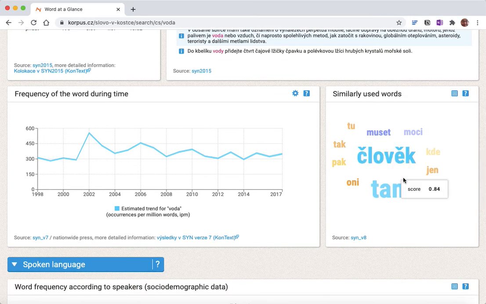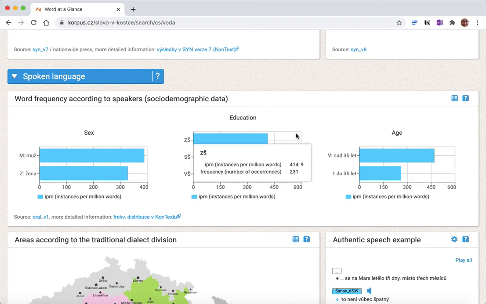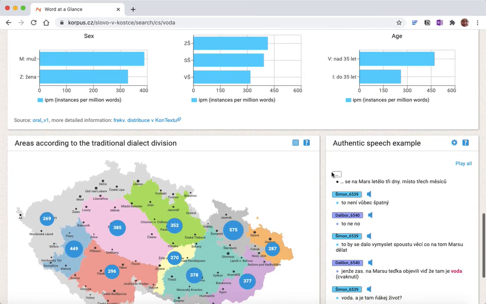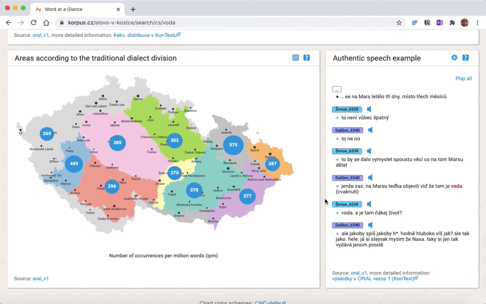Now, one more thing that I'm going to get on this page is some examples from spoken language. So if I scroll down, I see how different people use this. Again, this is not that useful for the word voda, but most importantly, I'm going to get an example of somebody using the word voda. And if I click on the little...